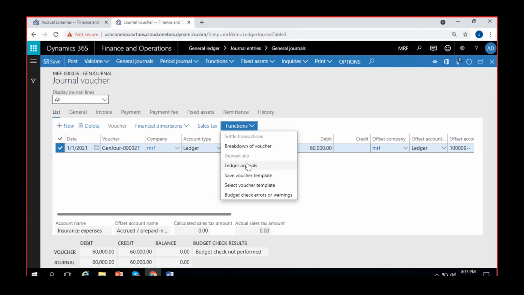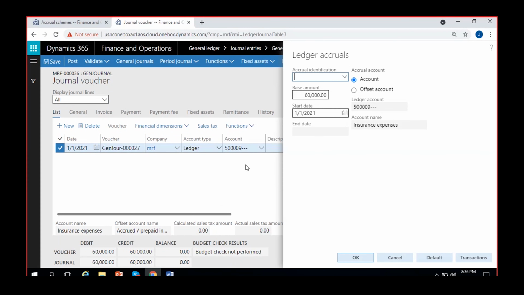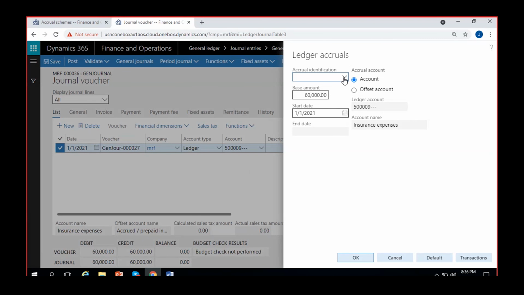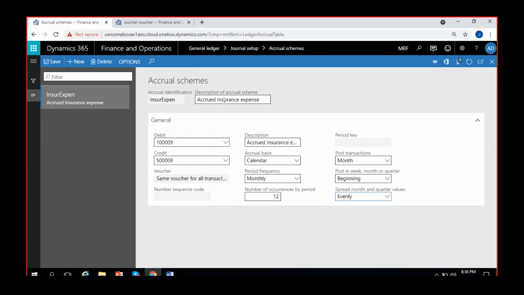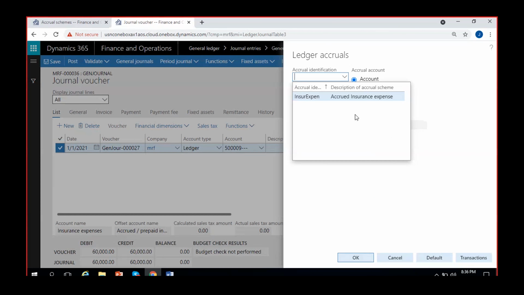So under functions, I have this scheme called ledger accruals. Here I can see it, fourth option. If I click on ledger accruals here under functions, I can see the accrual identification, which scheme has to be applied. We only have one, right? The accrued insurance expense scheme that we created, this one. I can only see that one here.